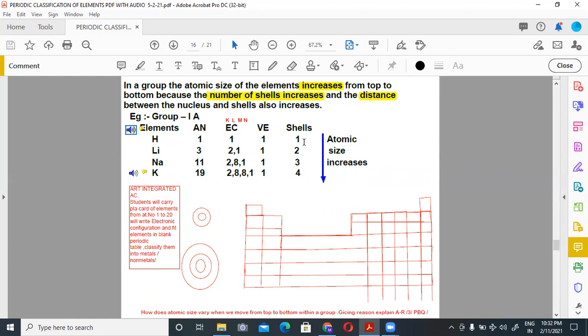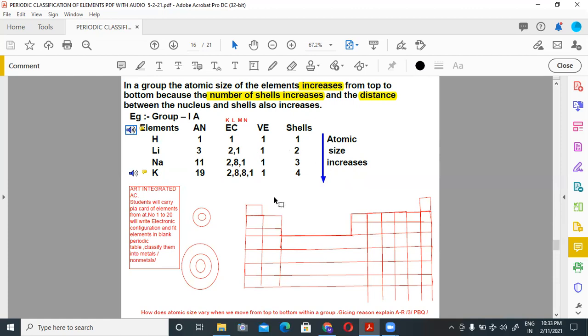So the number of shells can be calculated from here. Hydrogen has 1 shell. Lithium has 2 shells, 1 and 2. Sodium has 3 shells, 1, 2, 3, and potassium 1, 2, 3, 4. So from the electronic configuration we can calculate the number of shells. So as the number of shells increases down the group, atomic size also increases.